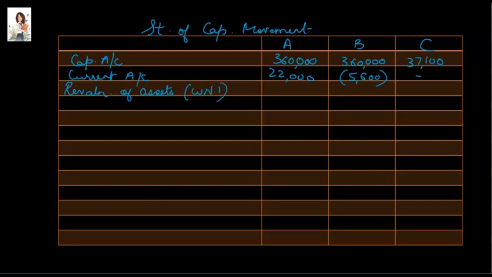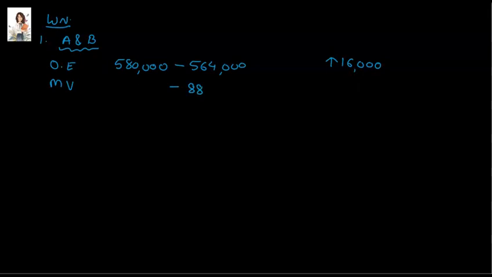So working note 1. For Adul and Basha, the office equipment was revalued at $580,000. The net book value was $564,000. So there has been an increase in the valuation of office equipment by $16,000. And in the case of motor vehicles, it has been revalued at $88,000. The original net book value was $98,200. That means a fall in the value of